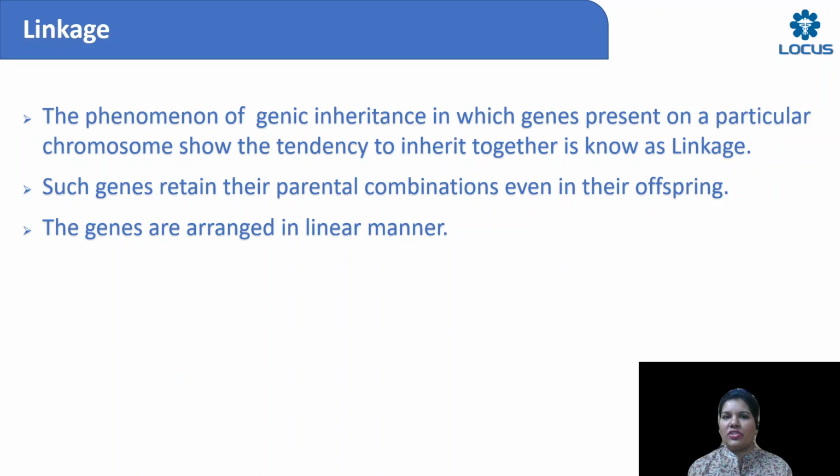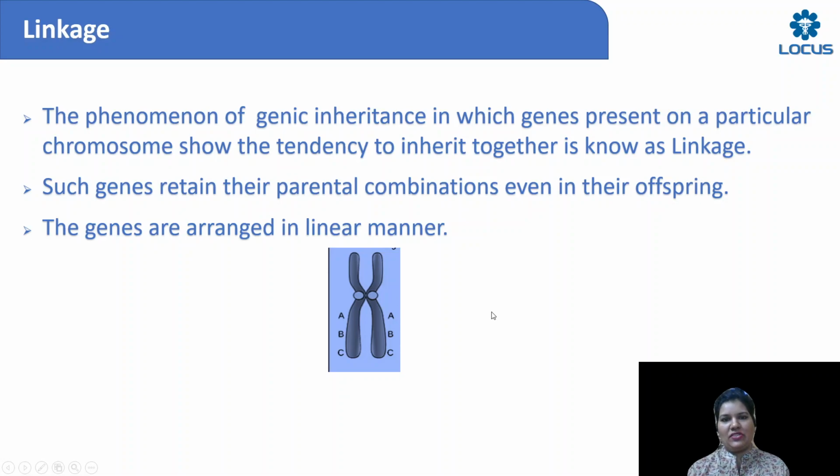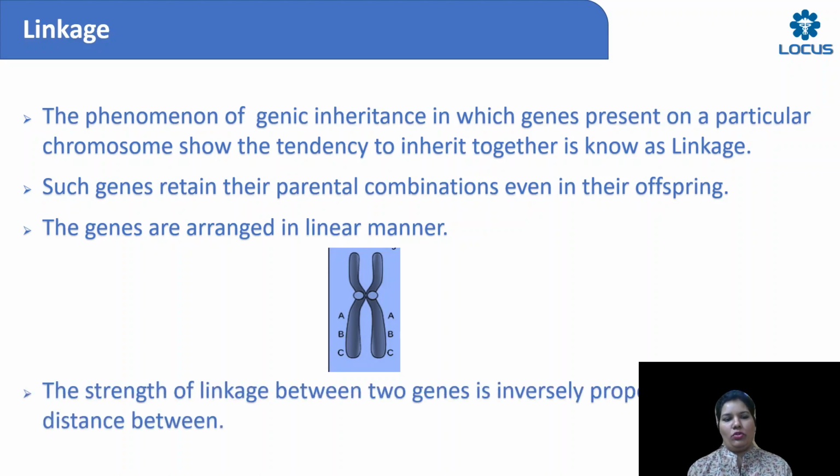How are genes arranged, children? Genes are always arranged in a linear manner. For all those who don't know, let me tell you this is how the genes are arranged. One example I've given you in the form of a picture. Here you can see onto the screen, please follow my cursor. This is one chromosome. On this chromosome, you would see three genes A, B, and C. Now, these genes, if they are linked, you would see them being pushed to the next generation as it is. But basically, understand that genes are arranged in a linear manner on the chromosome.